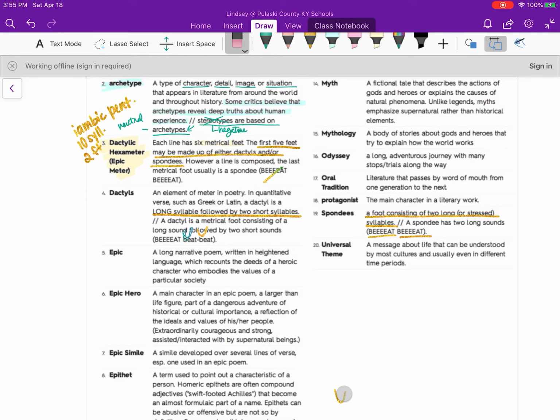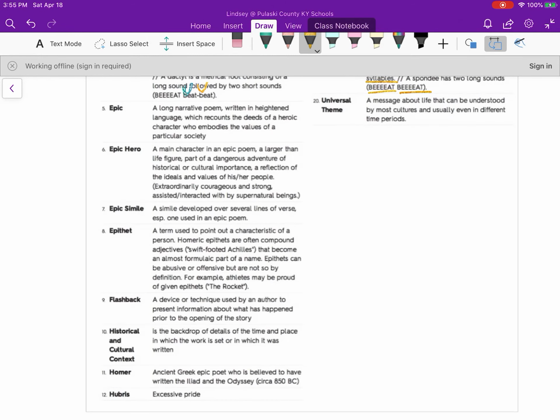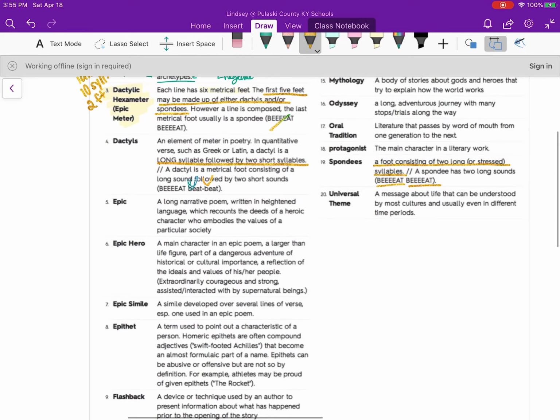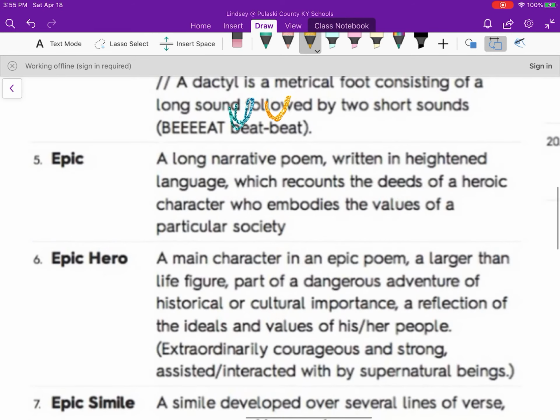And all this is to say that in epic poetry, the rhythm is going to be different than it was for Shakespeare, okay? Do you need to know this? Do you need to memorize dactyls and spondees? No, but we'll talk about it briefly, and we'll be able to hear and feel the difference in the rhythm and the meter of this text versus Shakespeare.